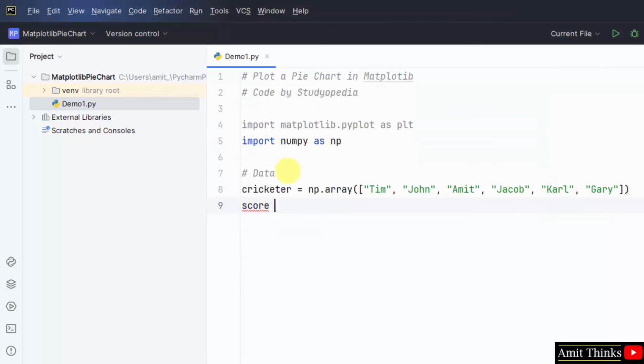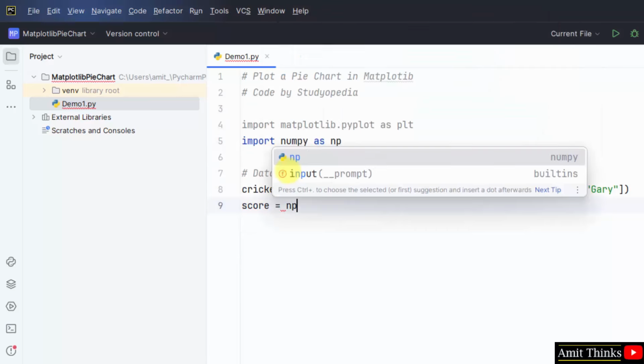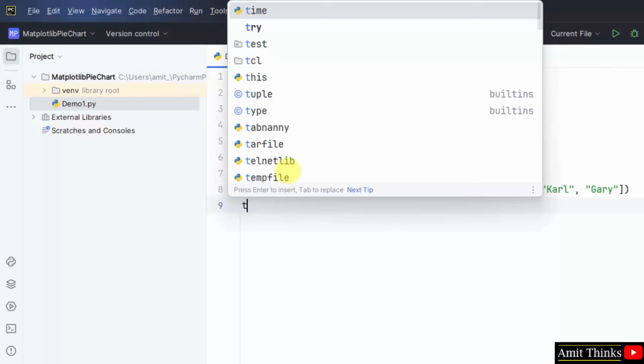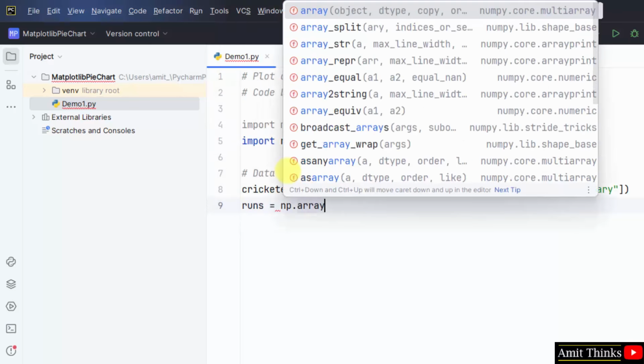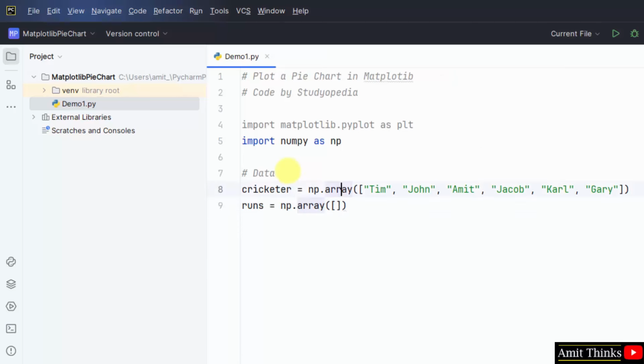Now start with the score. How many runs, or I can mention runs directly. numpy.array. Okay. Now add the runs scored by these cricketers in a match. Then we will represent it using a pie chart.